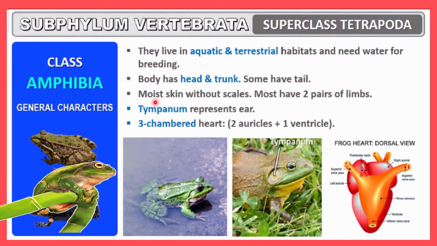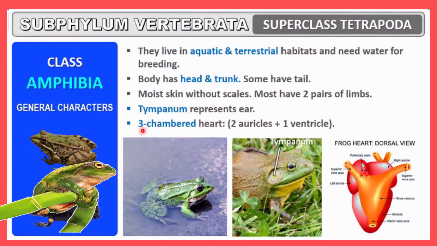Moist skin is also a unique feature of these organisms, moist skin without scales. You must remember this skin plays a very important role as a respiratory organ in this group of animals, and that's why the skin must be moist. They have moist skin, and they do not have any type of scales on it. Smooth skin will be there. Most have two pairs of limbs.